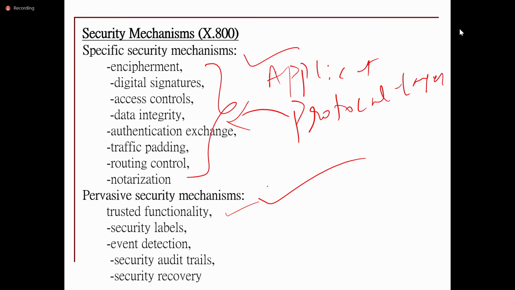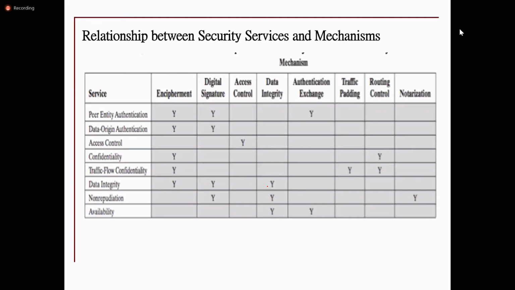So trusted functionality, security label, it simply adds some labels. Event detection and security audit trails, it will do some audit trails. And then it performs the security recovery. Once the data is disclosed, it performs the recovery. So this is the relationship between the security services and the security mechanisms.